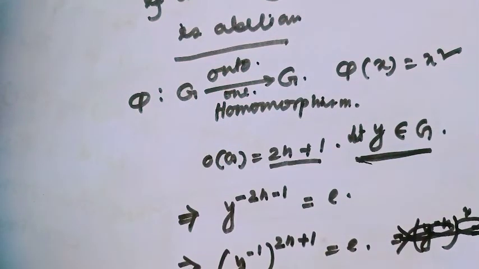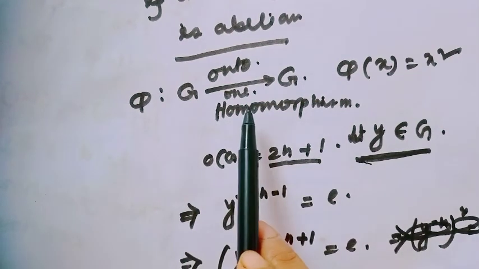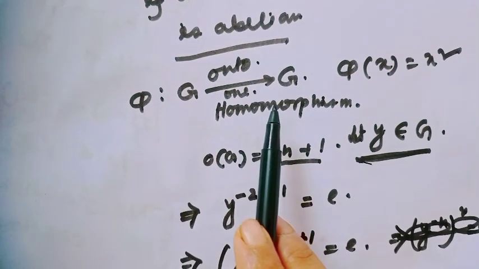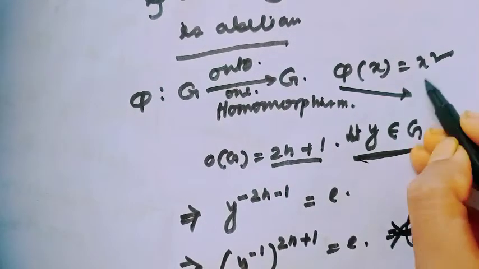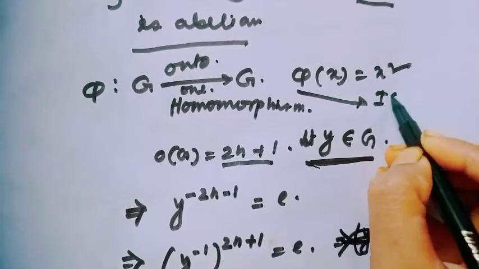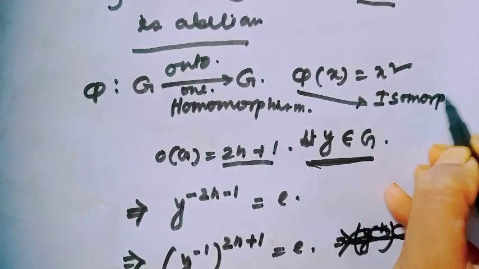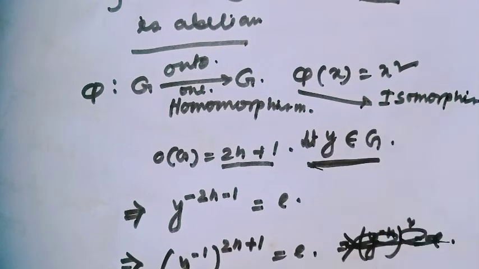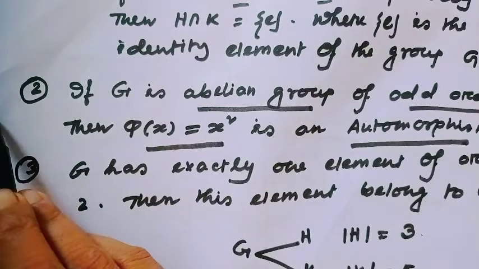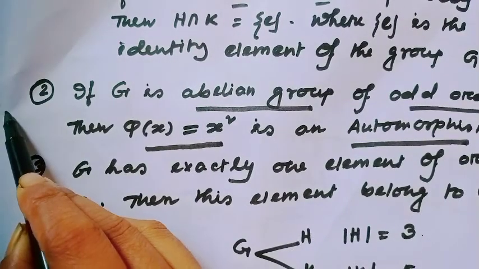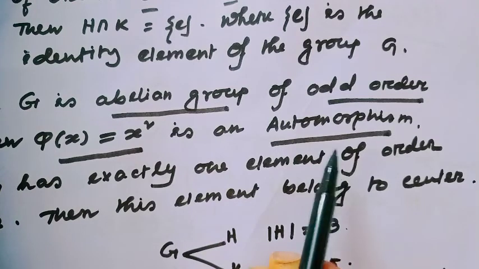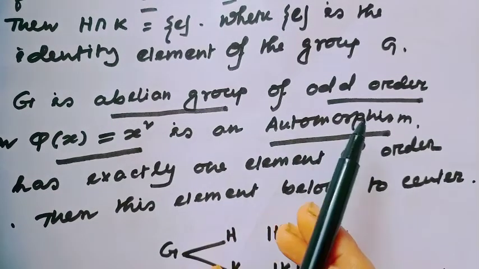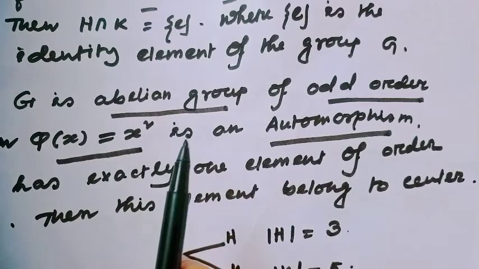And since the function is a homomorphism and one-one onto both, this mapping is an isomorphism. Are you getting? Okay. So our second option is a right option. This mapping is always an automorphism if the group is of odd order and abelian both.